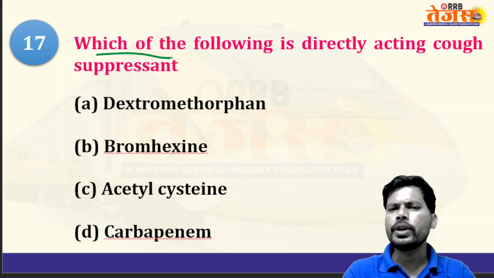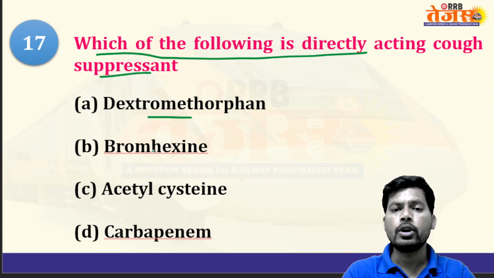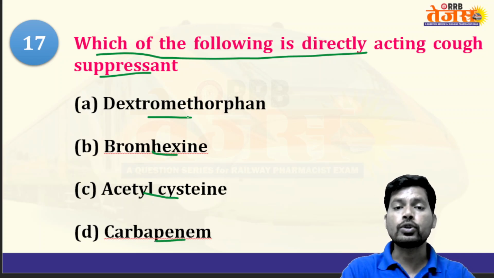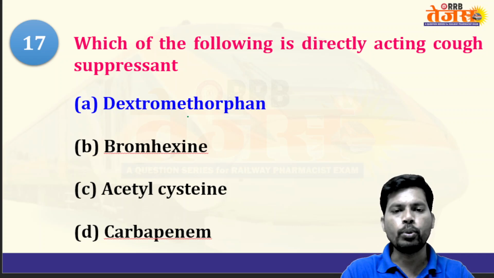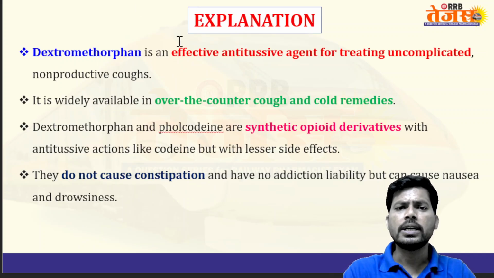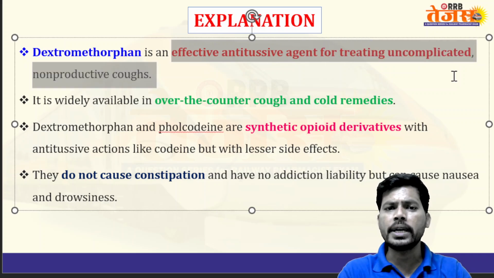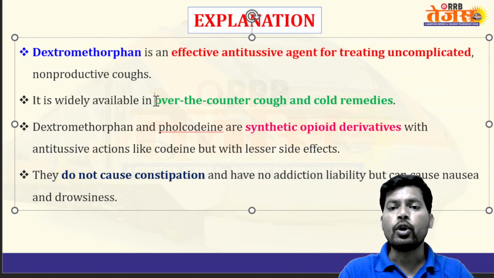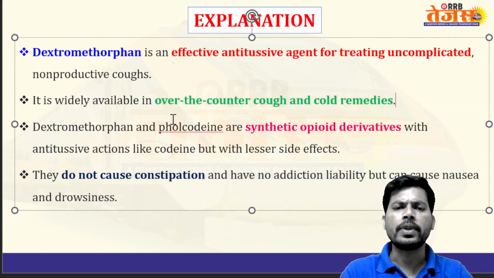Which of the following is a directly acting cough suppressant: dextromethorphan, bromhexine, acetylcysteine, carbapenem? So the answer is dextromethorphan, a directly acting cough suppressant. Dextromethorphan is an effective antitussive for treatment of uncomplicated non-productive cough. It is widely available as an over-the-counter cough as well as cold medication.